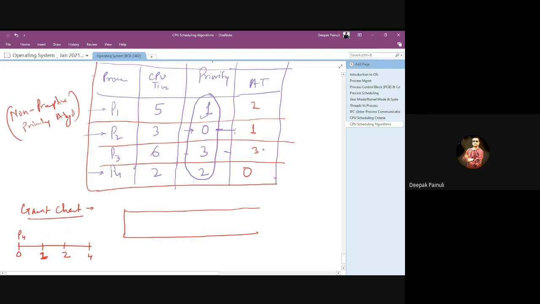At time t1, P2 came. At time t2, P1 came into the system, and at timestamp 3, P3 came. Just create it in rough so that you don't make a mistake.